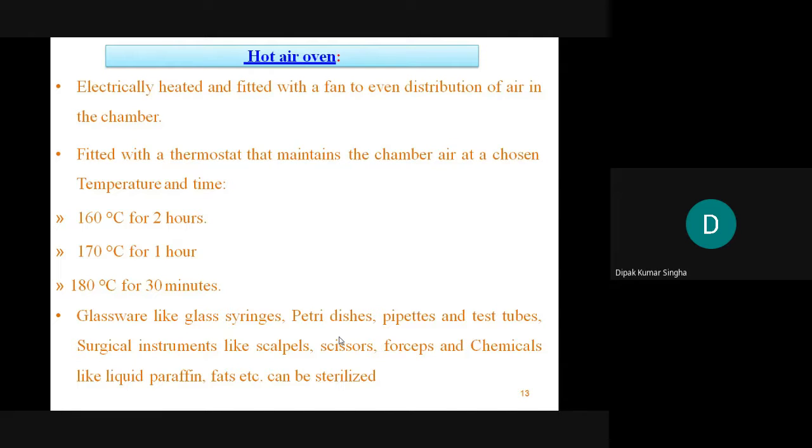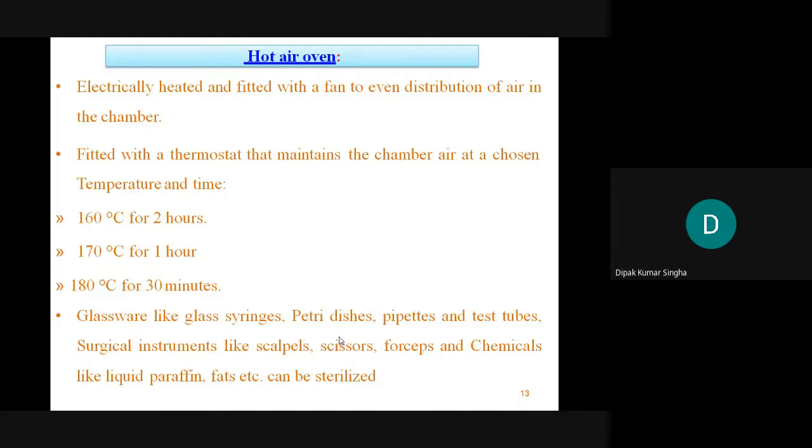Or a glass syringe, sterile glass syringe, not plastic syringe, is sterilized by which method? Last class I discussed plastic syringes, disposable syringes. Nowadays all are disposable syringes. Previously the glass syringe was used. The glass syringe is sterilized by the hot air oven, but the plastic or disposable syringe is sterilized by which method? Plastic is sterilized by hot air oven, glass or disposable syringe sterilized by hot air oven.